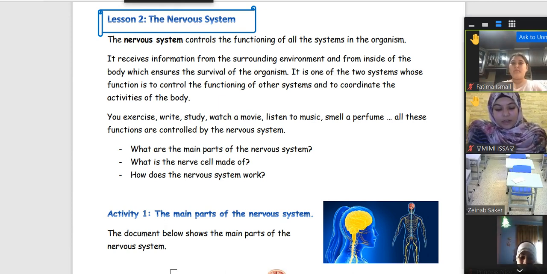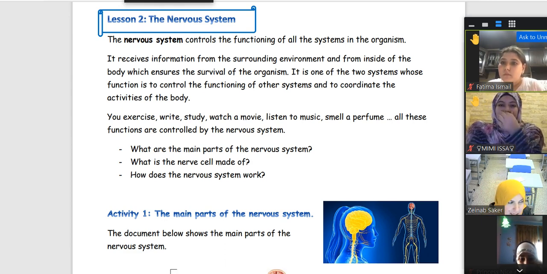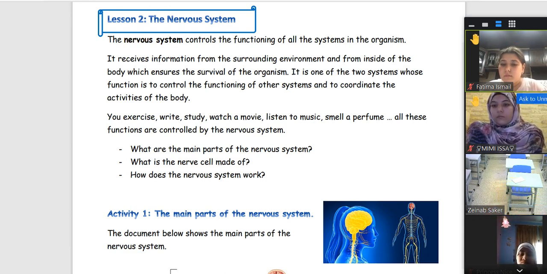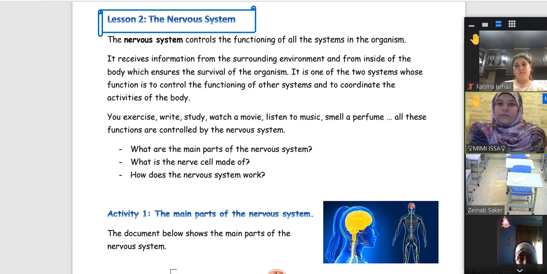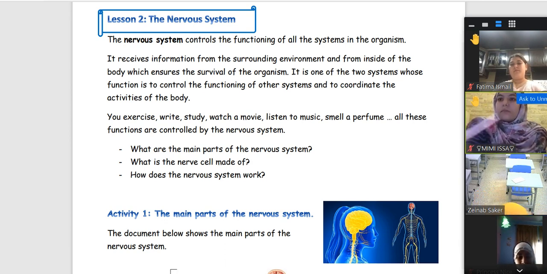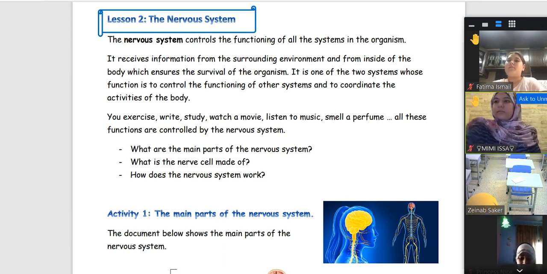Can another student find other systems in your body rather than the nervous system? Can someone name about 3 body systems in your body? Mariam? Digestive system, yes. Circulatory system, yes. And respiratory system. Very excellent. You can lower your hands, Fatima and Mariam, please.